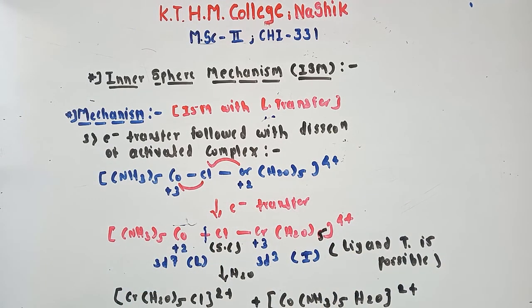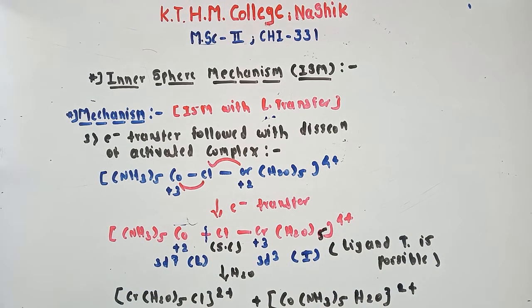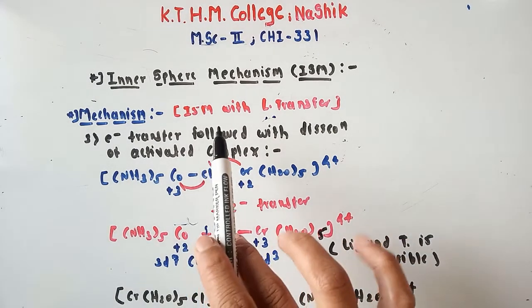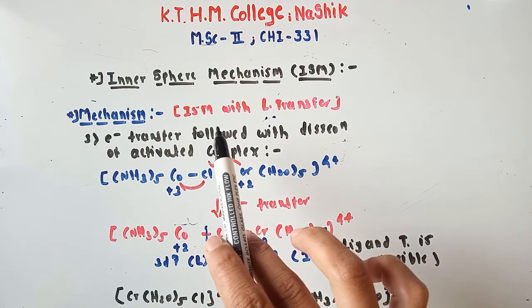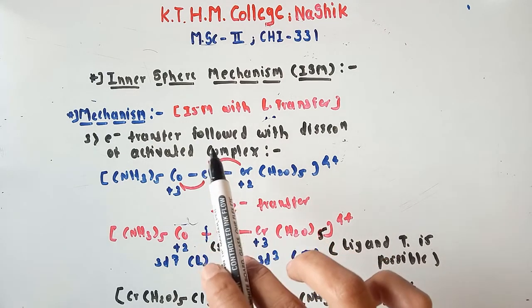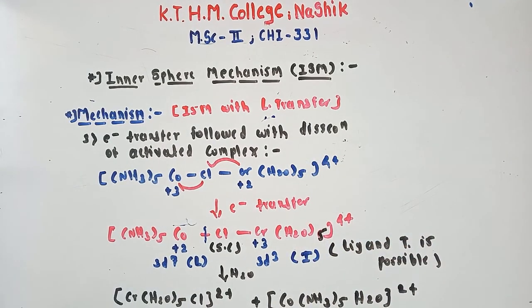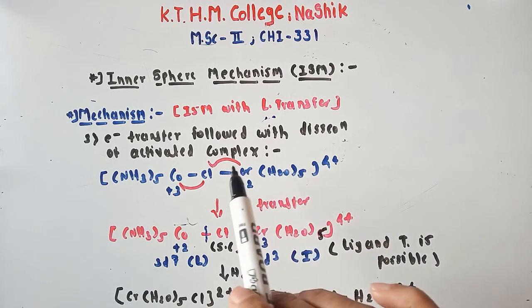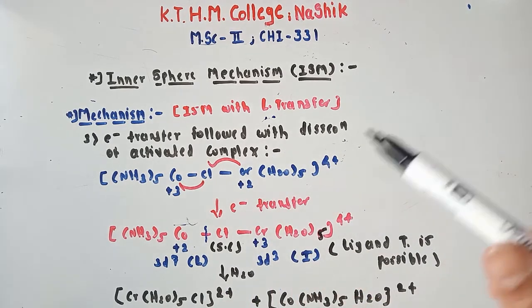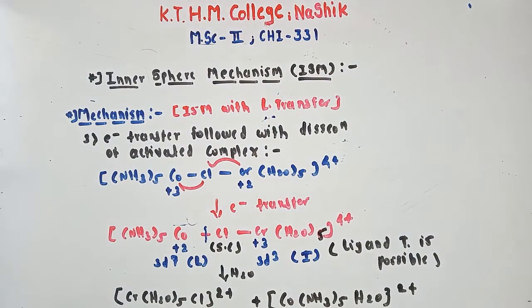And the third step is electron transfer followed by dissociation of activated complex. Okay, but here this is the first condition, that electron transfer through inner sphere mechanism with ligand transfer. This is very simple, how we can find that. If your system changes labile to inert, or inert to labile, then ligand transfer is possible. Okay student, so let's see